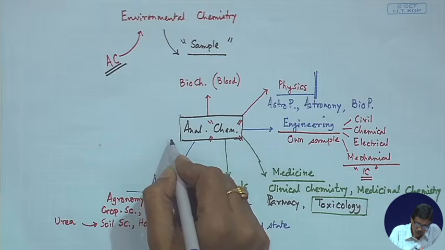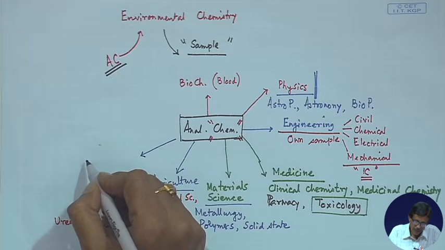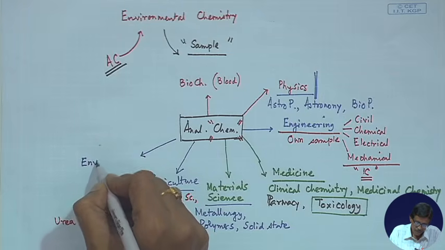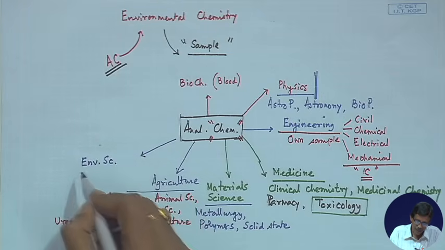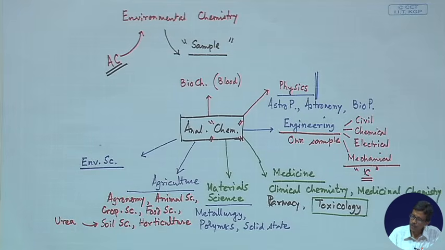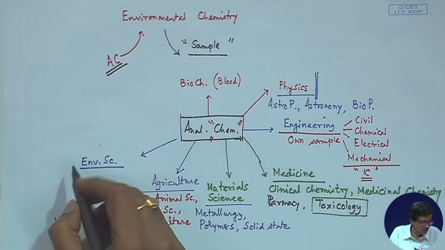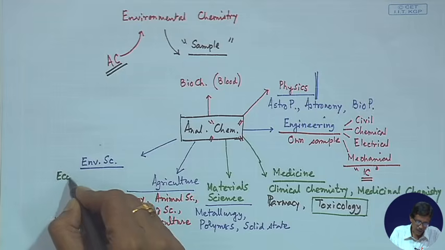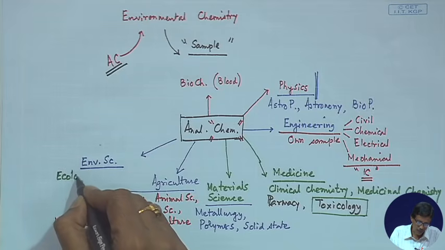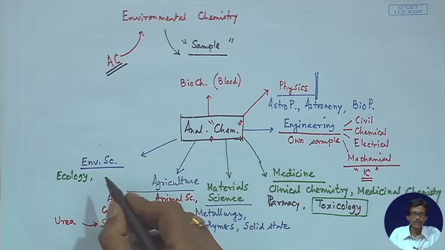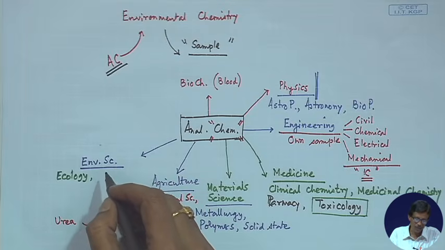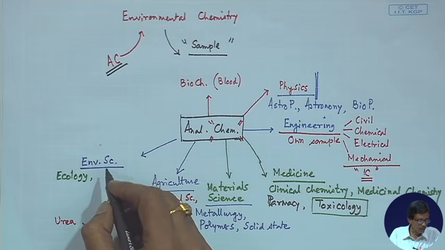Then comes our environmental science, and as I told you, this is how we can analyze our environment. That will be dependent on the analysis related to environmental science, where we can have the ecological balance, knowing how the ecology is dependent on the corresponding presence of the different species or the different samples, which can be analyzed by using a typical analytical method.